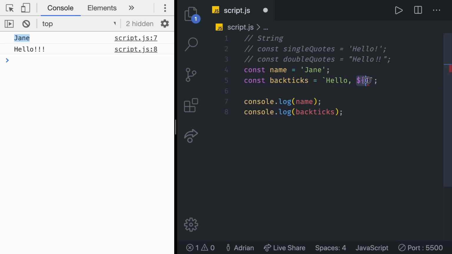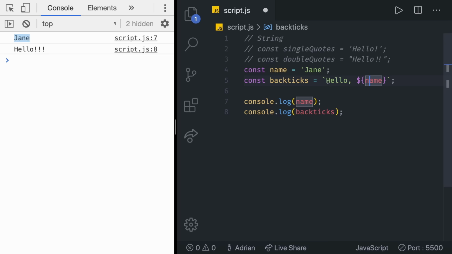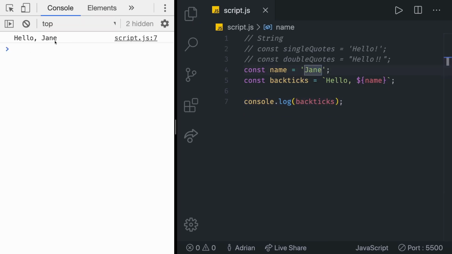As you can see, this changed color, and that means that anything that's put in between the curly braces is going to be executed as real JavaScript. So if you put name in there, we are not going to get hello name, we are going to get hello Jane. To test that out, let's just console log the backticks, which should now include the name. As you can see, we do get hello Jane.